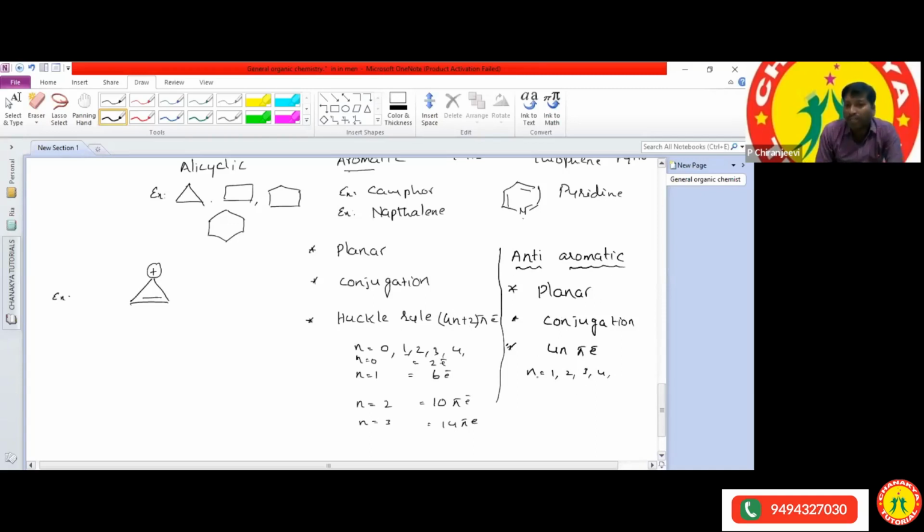If n is equal to 1, how many total pi electrons will you get? If n is equal to 1, how many pi electrons will there be? 4 pi electrons. If n is equal to 2, how many pi electrons will you get? 8 pi electrons. Now I'll give some examples. Can you please explain which one is aromatic, which one is non-aromatic, and which one is anti-aromatic? Okay, the first one I already gave. Is the given compound aromatic or non-aromatic?